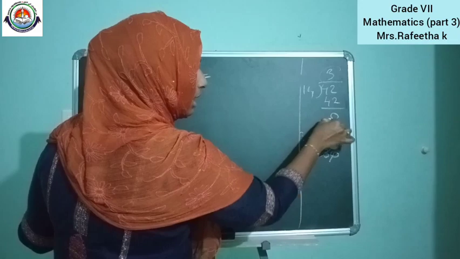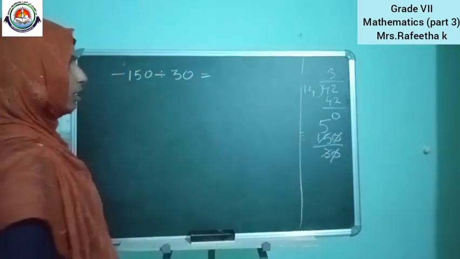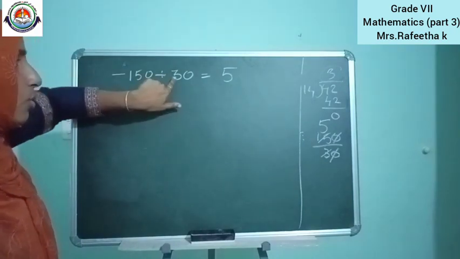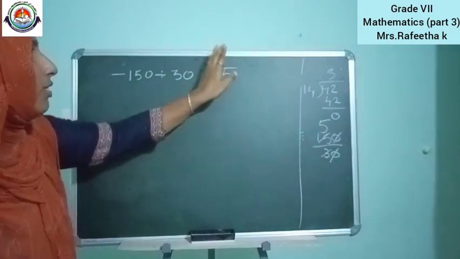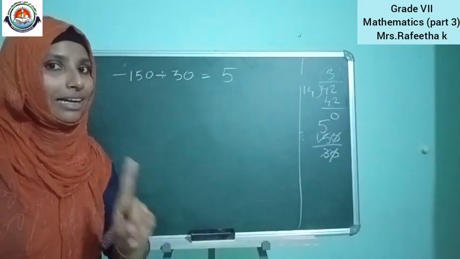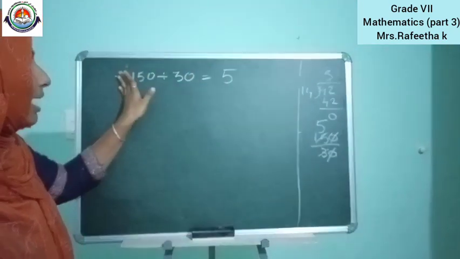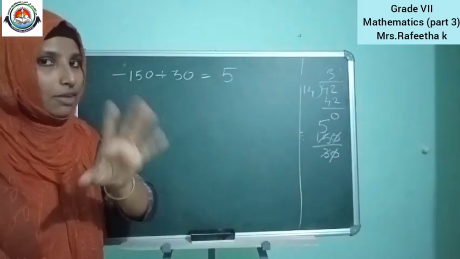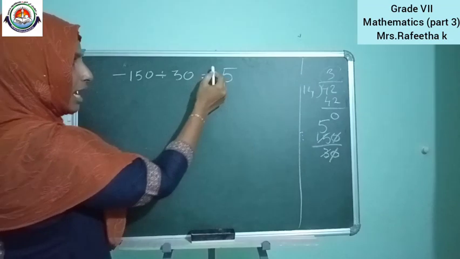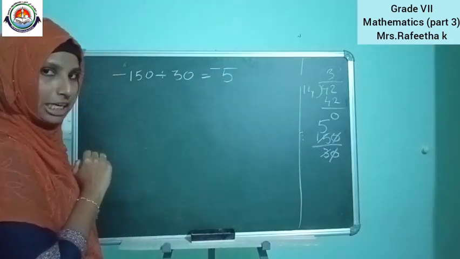15 divided by 3. 3 5s are 15. So 5 will be the answer. If one is negative and one is positive, most of you will write this answer 5 and forget about the signs. So don't forget like that. While you are writing, mention the negative and positive sign at that time itself. So one is negative and one is positive, the answer will be negative.